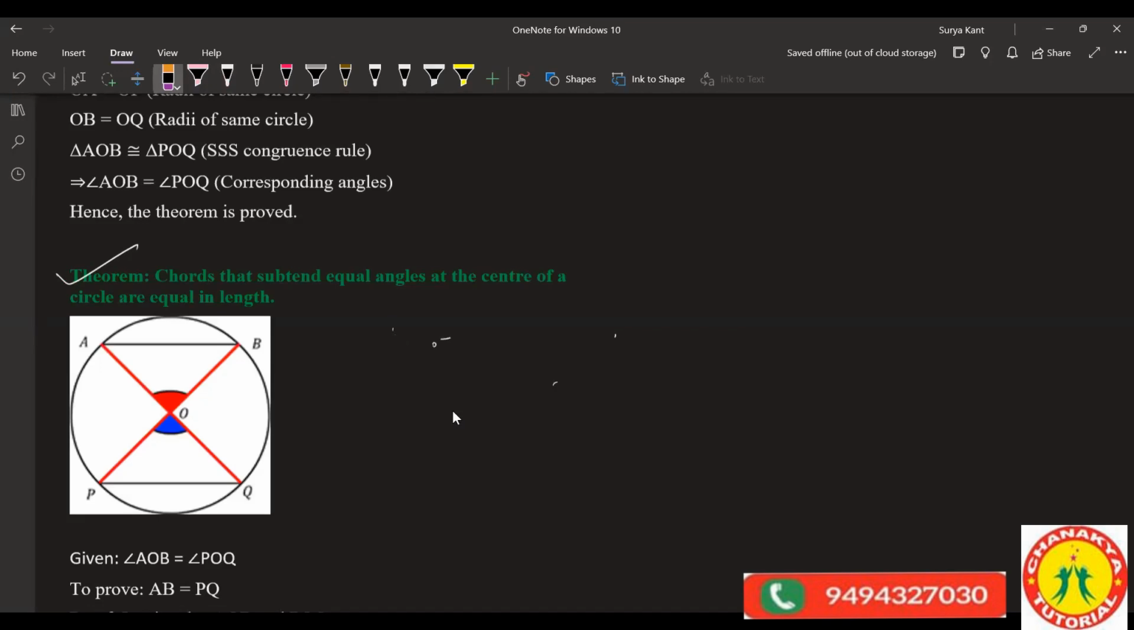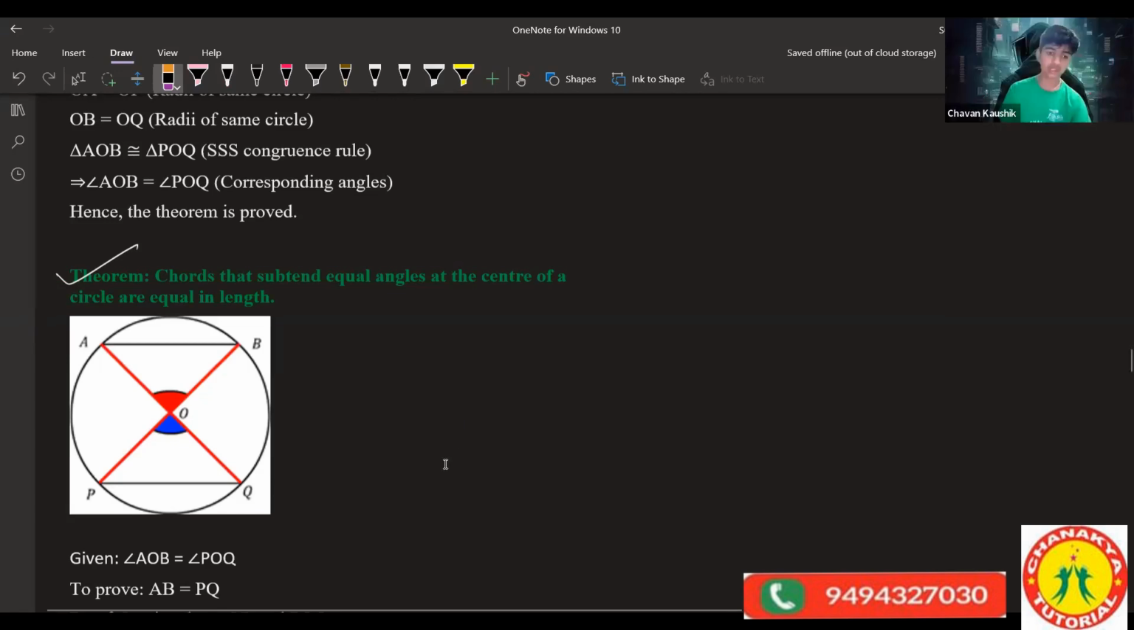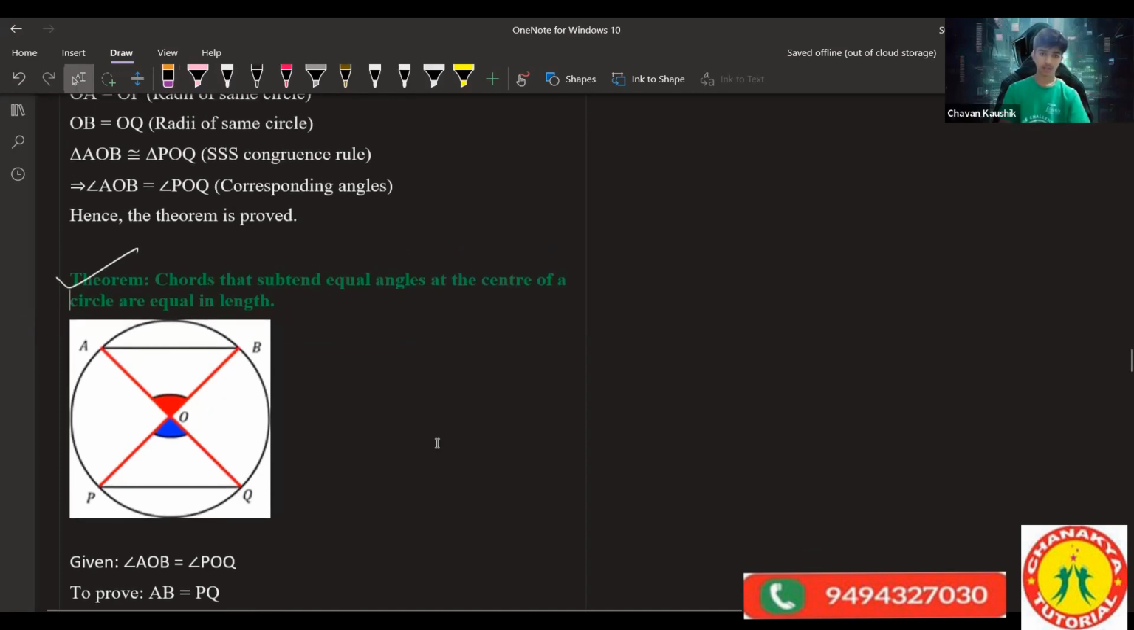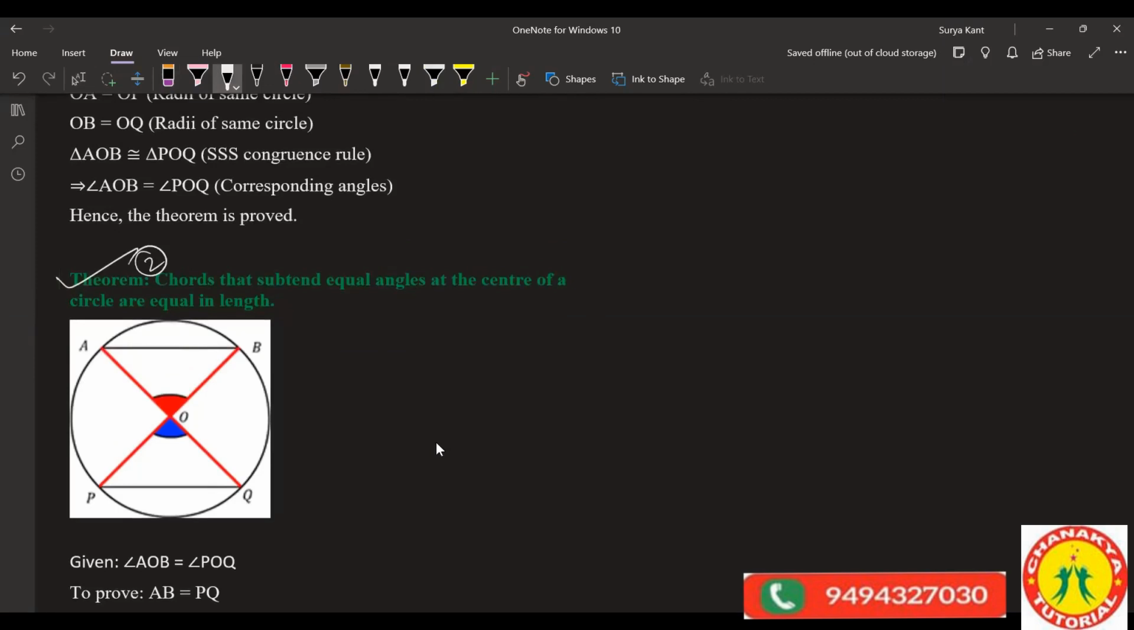Shall I prove this one? Can you also tell what to prove? AO equals to OQ? No, because they give the radius of which one? Yeah, this one. Check the second one. So given is that chords subtend equal angle at the center.